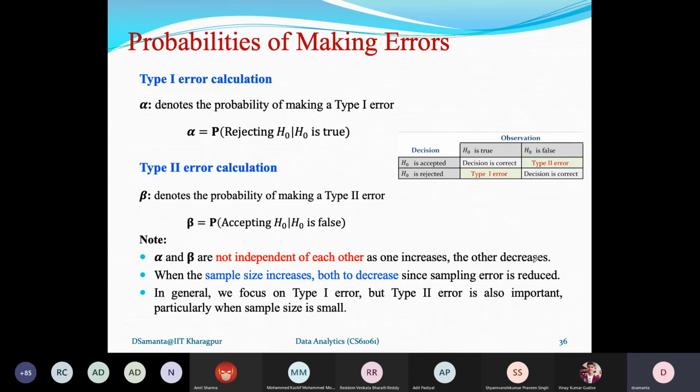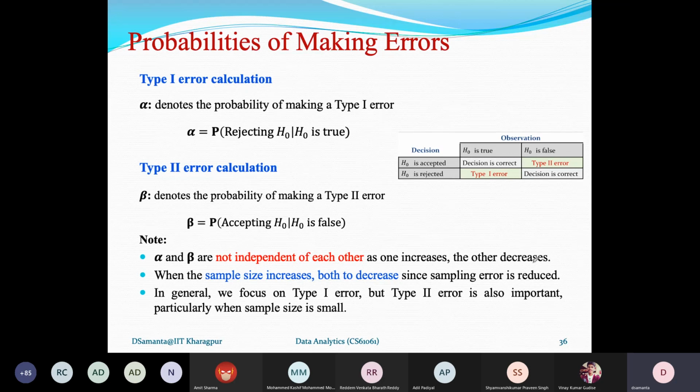Alpha denotes the probability of making type 1 error, and beta denotes the probability of making type 2 error. Now the natural question that arises is whether these values of alpha and beta are related to each other, or one is dependent on the other, or vice versa. I should say yes, alpha and beta are dependent on each other.